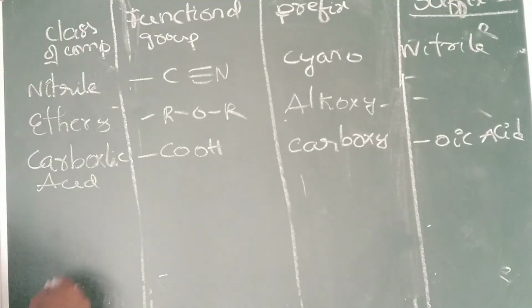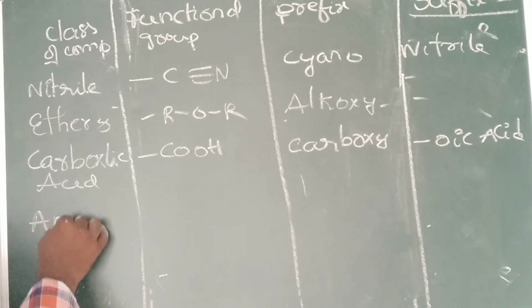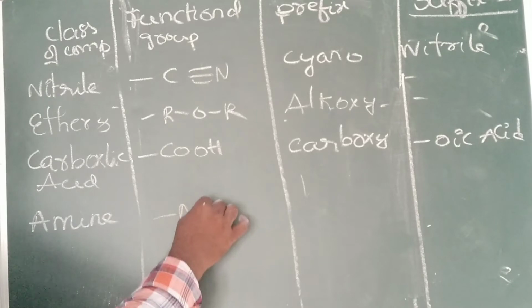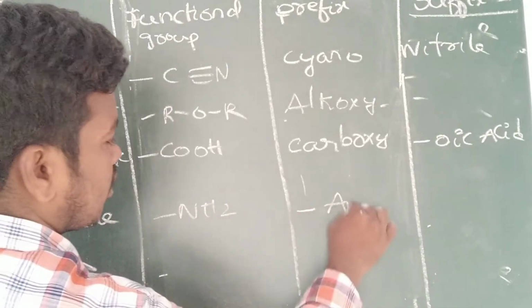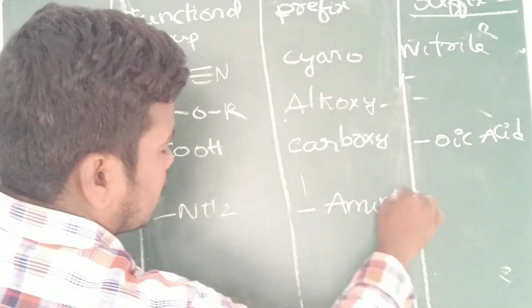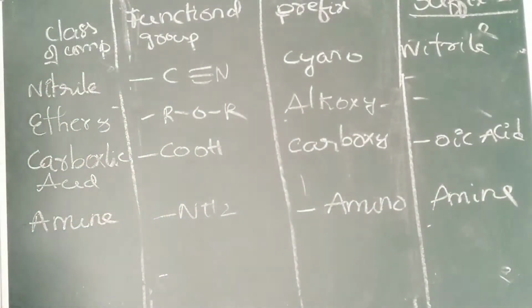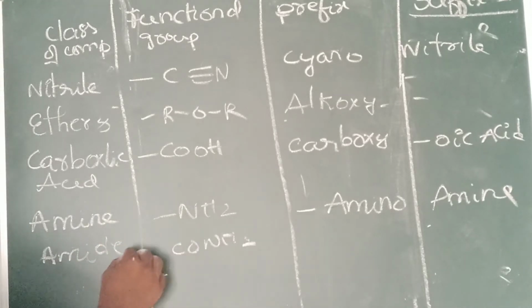So next one you can see the amines. Amine in the sense NH2. Here you have to use the word amino. This table you should learn. Next one, amide, CONH2.